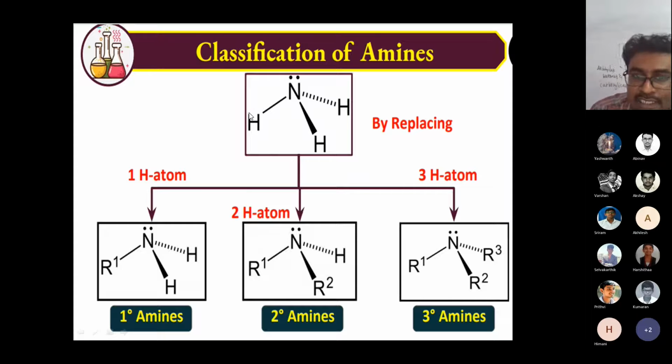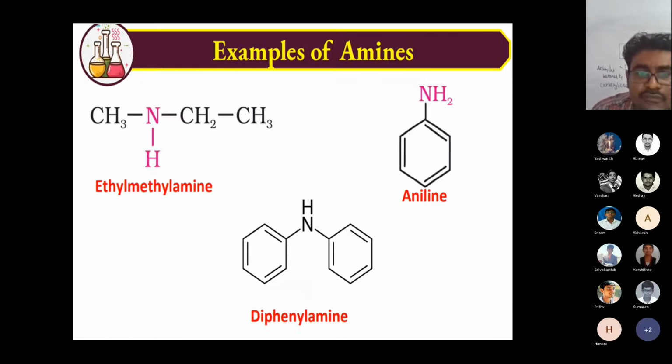based on the number of hydrogens that have been replaced. One hydrogen replaced with a carbon chain is called an aliphatic amine. With the benzene ring, it is called an aromatic amine. They are called primary, secondary, tertiary amines only. Let's see these amines. This one is called a secondary amine only.